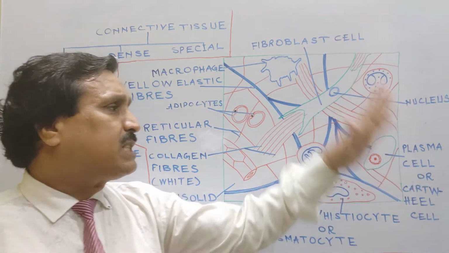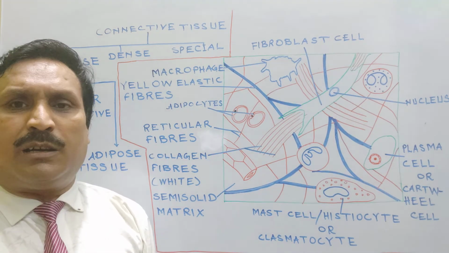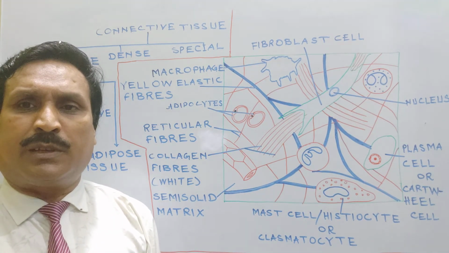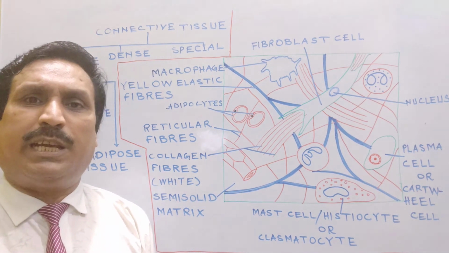Plasma cells are mature B lymphocytes, which are specialized for secreting antibodies.